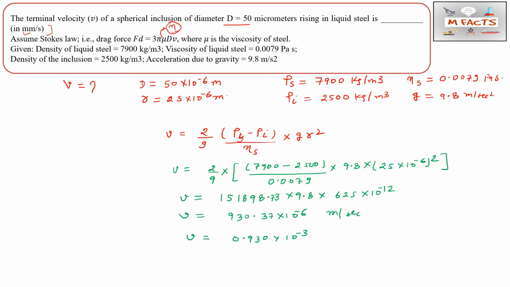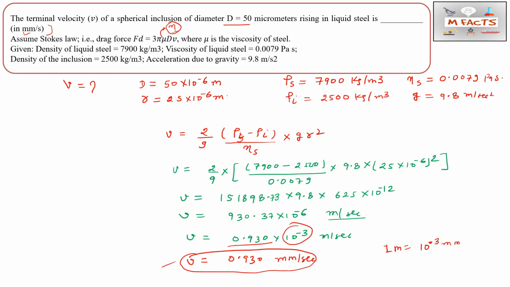Why are we doing this? Because in this question they are asking for the unit in mm per second, but we are finding this value in meters per second. So for changing it into mm per second, we are doing it like this. So this much value is in mm, and we can write it like that: 0.930 mm per second. Why? Because 1 meter is equal to 10 power 3 mm. So this is the correct answer for this question.